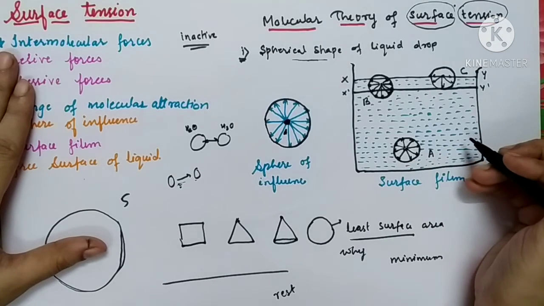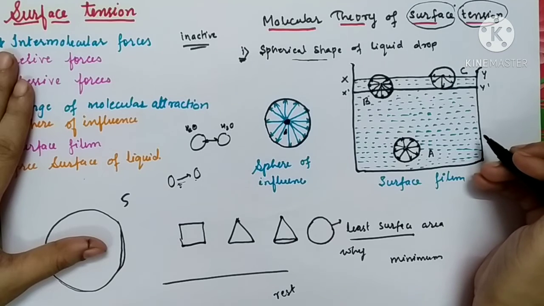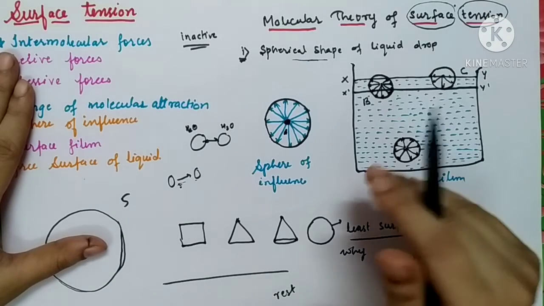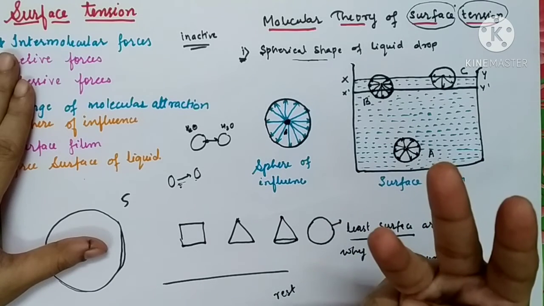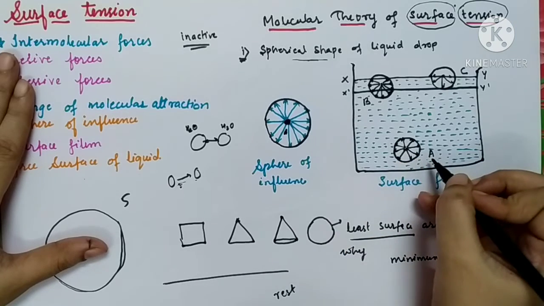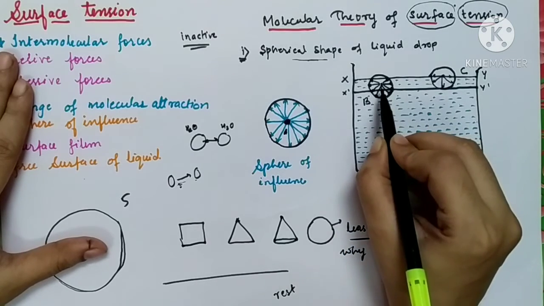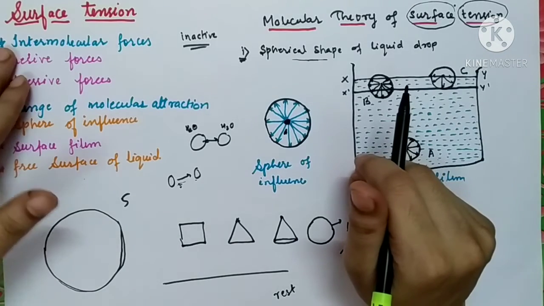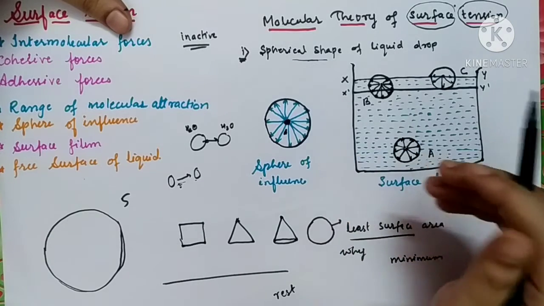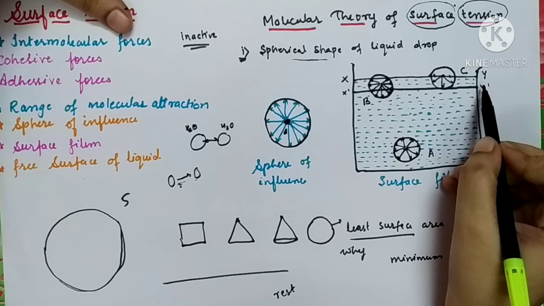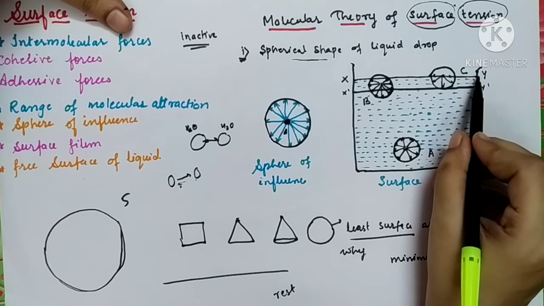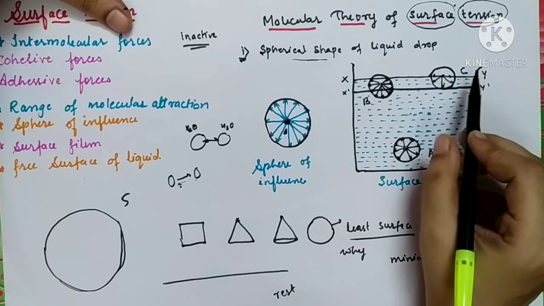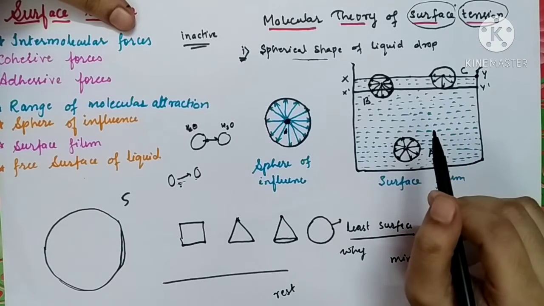Here we have taken one container and inside the container we have taken liquid, say water. For the sake of convenience, we are just going to consider only three molecules of water. One is molecule A, one is molecule B, and the third one is molecule C. Now this surface XY, you can say it is a free surface of a liquid because this surface is directly in contact with air.